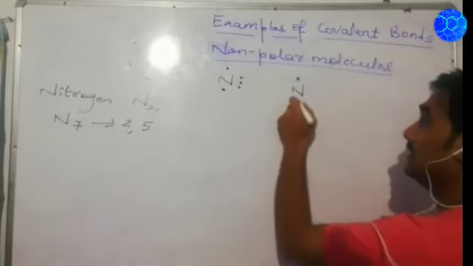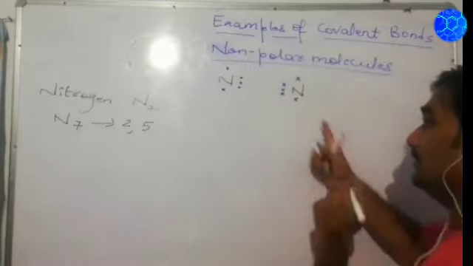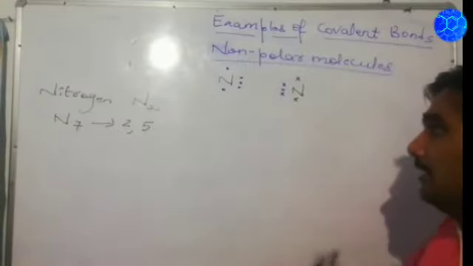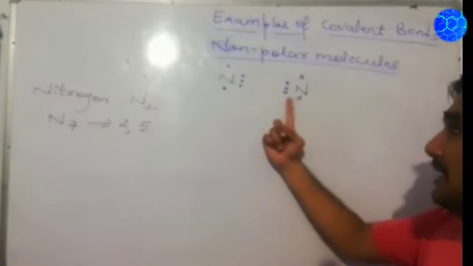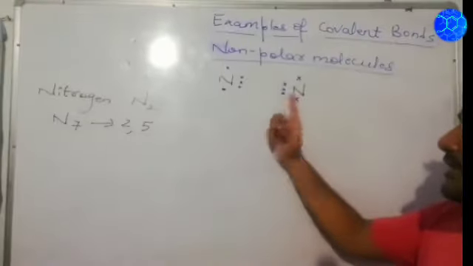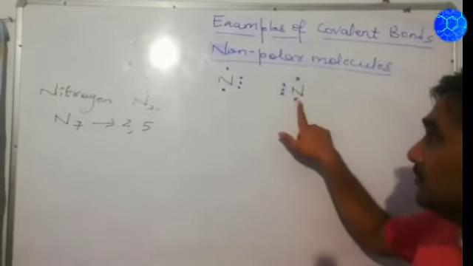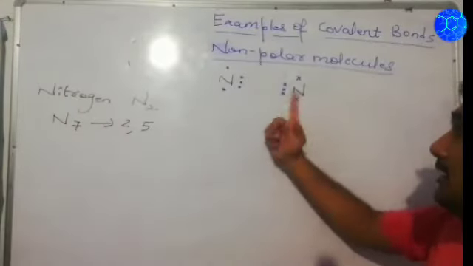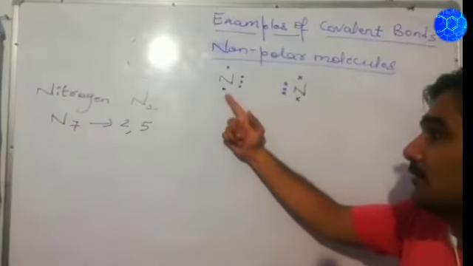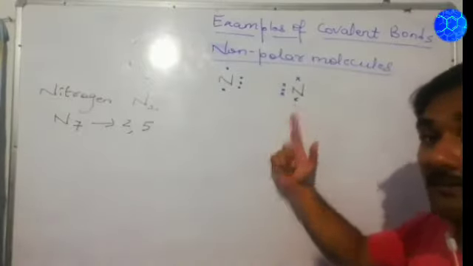In the same way, we represent 5 electrons here also. So this atom is having 5 electrons. Suppose this nitrogen atom mutually shares these 3 electrons with that one to become 8. In the case of this atom also, it has 5 electrons in total. So suppose these 3 electrons from this nitrogen atom are mutually shared with this one. So this also becomes stable, having 8 electrons.